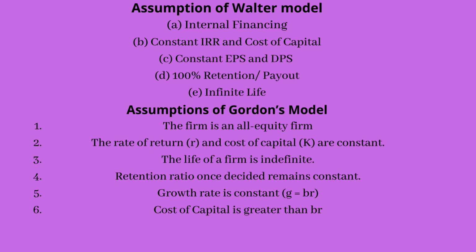Then the fourth assumption is that the retention ratio once decided remains constant. Once it is decided that the retention ratio will be, say, 16%, it will remain constant. Then the fifth point is that the growth rate is constant, that is, growth is equal to B into R. And the sixth point is that the cost of capital is greater than the growth rate.